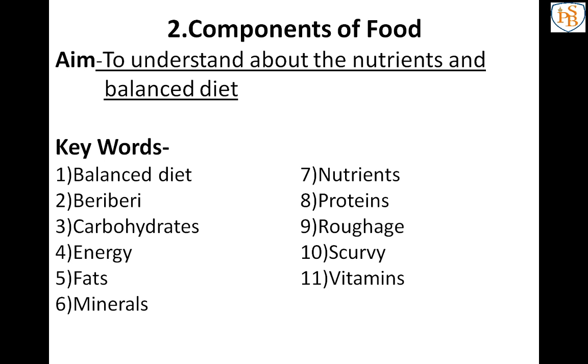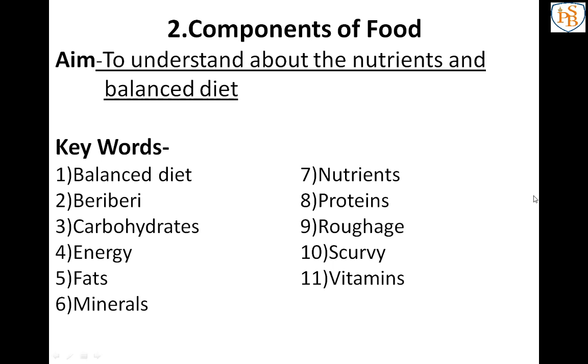So now we will start our second chapter of science. The chapter name is components of food. Already we have learned in lesson number 1 about the food ingredients, correct? Then the sprouted seeds and all. So related to food we have already learned. Now in this lesson we are going to learn which things are actually present in the food.